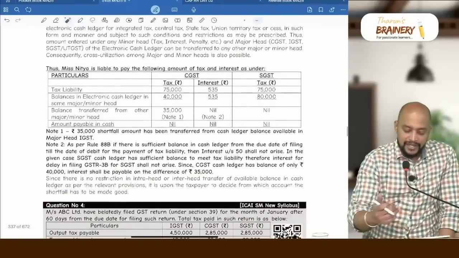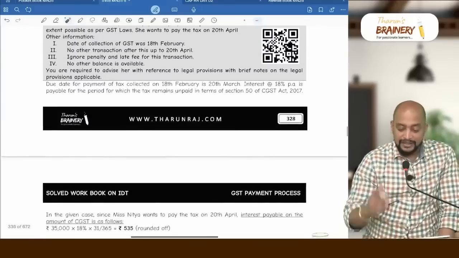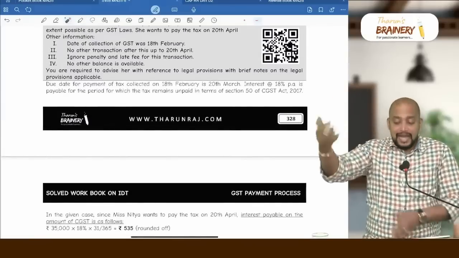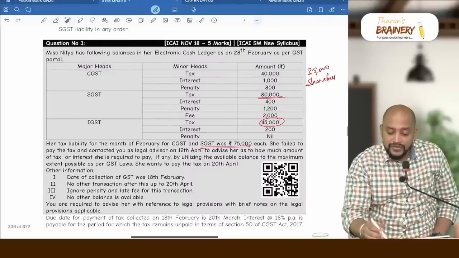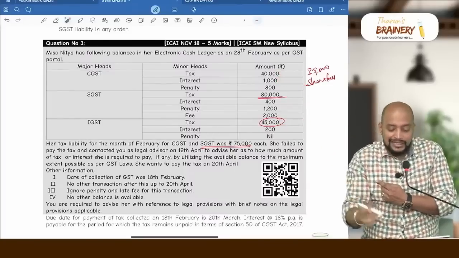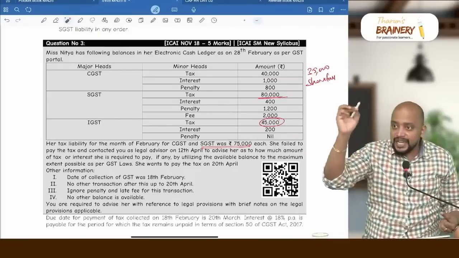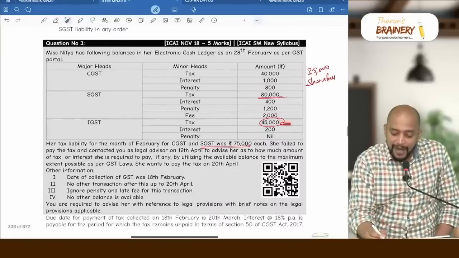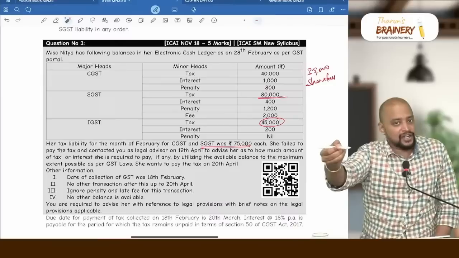So why we are taking this particular assumption here? Because balance we can transfer, and then we can utilize. So not that directly we can utilize. Using PMT 9, we can shift the balance of 45,000 to this, and then we can use it for payment of tax.